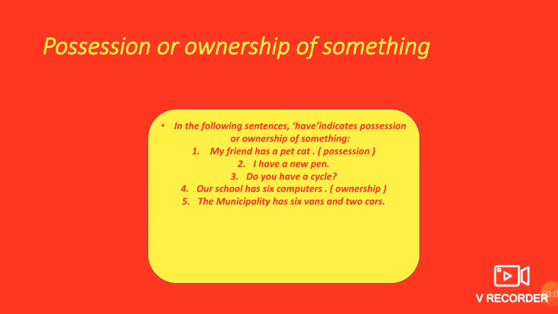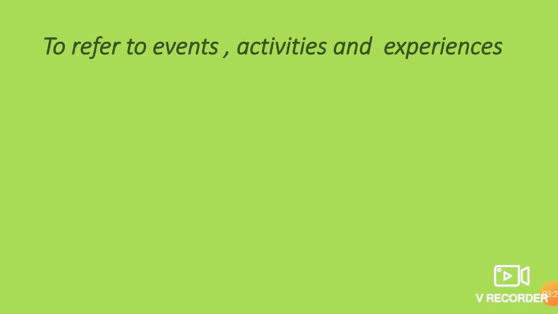Now we will see ownership. Our school has 6 computers. It's ownership, that the school has 6 computers. The municipality has 6 vans and 2 cars. It's again ownership. So let's go further.